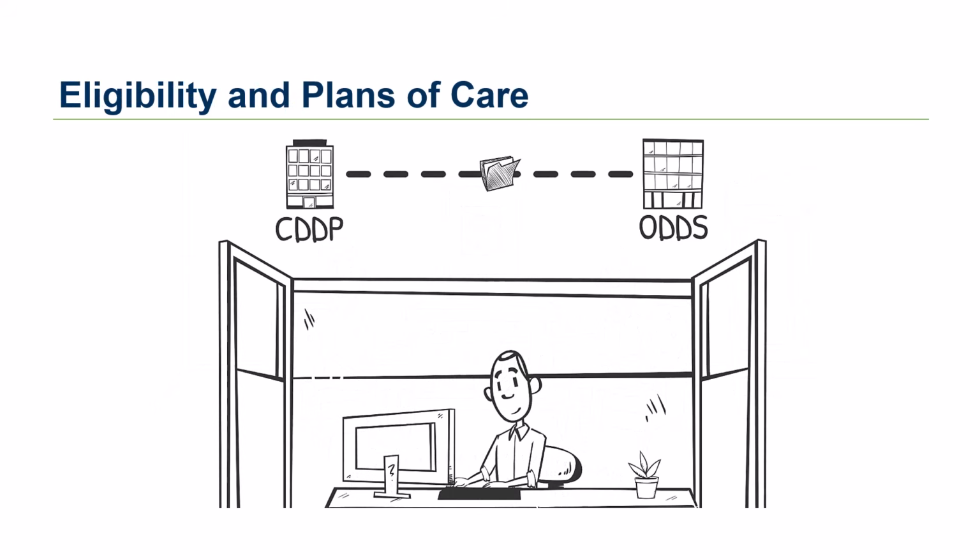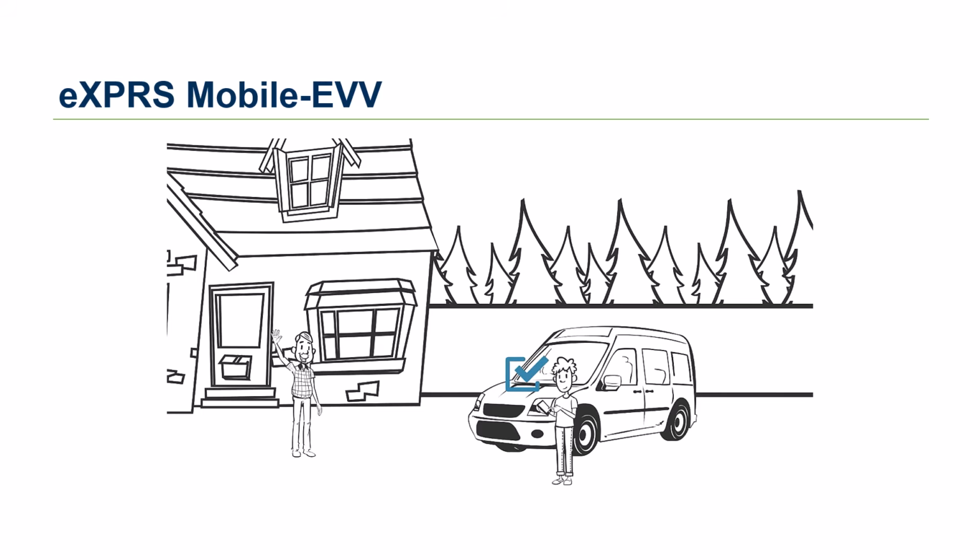CDDPs, or Community Developmental Disability Programs, can also determine an individual's overall DD eligibility in Oregon, and they can communicate that person's service eligibility to ODDS through Express. Case management entities, or CMEs, can also create and manage an individual's plan of care in the system. Personal support workers and direct support professionals that work for agency providers can use the Electronic Visit Verification, or EVV, feature of Express for their attendant care services. This helps them to comply with the federal laws around billing for these services.